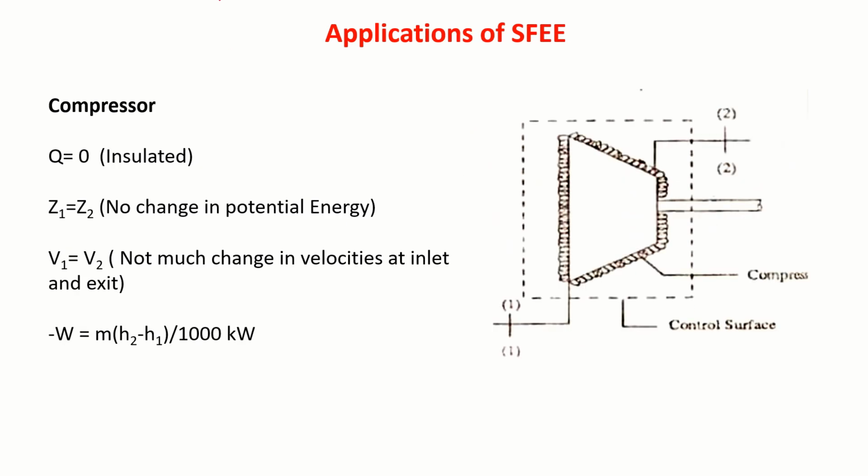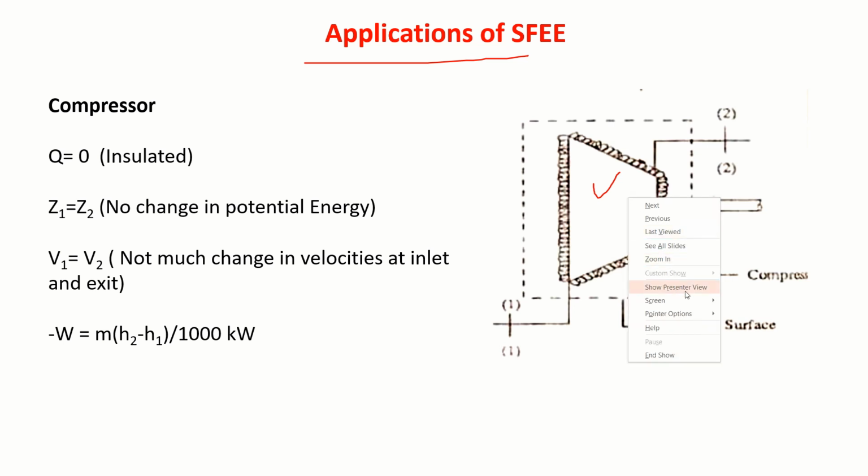Let us apply the same steady flow energy equation to a compressor. At the entry point, the pressure is low and the temperature is also low. As it passes through, it gets compressed and comes out with high pressure and high temperature. That is why it is a compression device. Again, the compression process is fast enough, so there is not sufficient time for heat loss to occur. It is as though it is insulated.